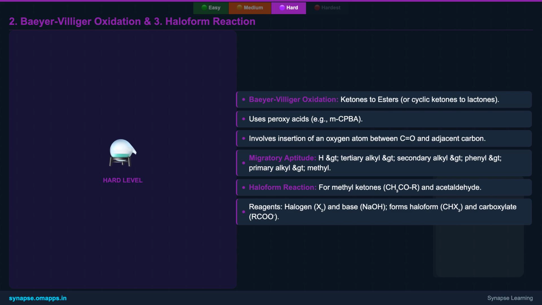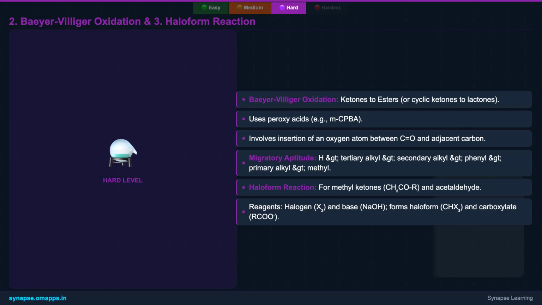When dealing with alpha, beta-unsaturated aldehydes and ketones, selectivity is paramount. Mild agents like Tollens' or Fehling's will selectively oxidize the aldehyde without touching the carbon-carbon double bond. However, strong oxidants will attack both. Understanding these selective oxidations is crucial for targeted synthesis. For example, specific reagents can functionalize the C=C bond while leaving the carbonyl intact.